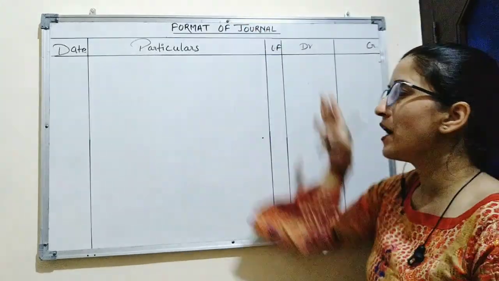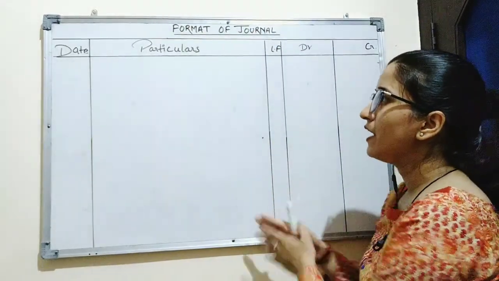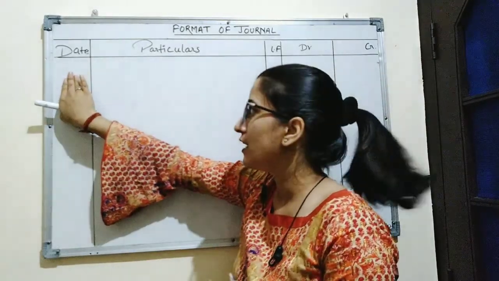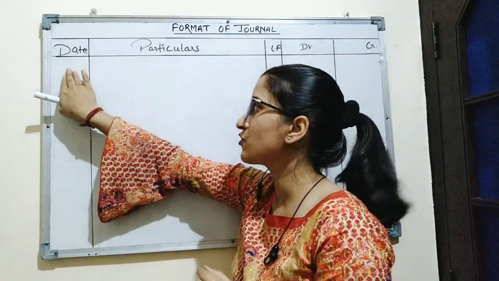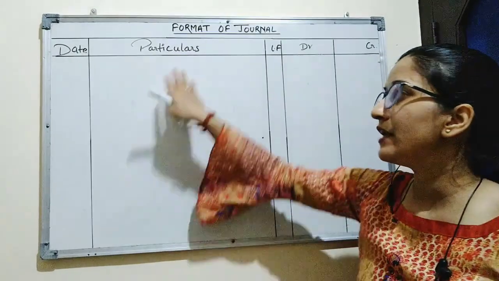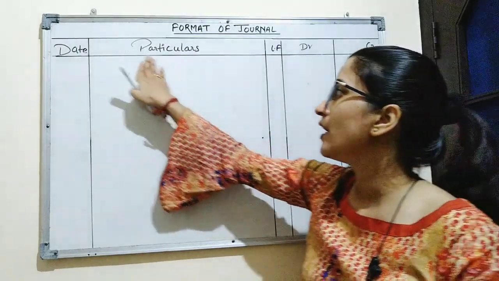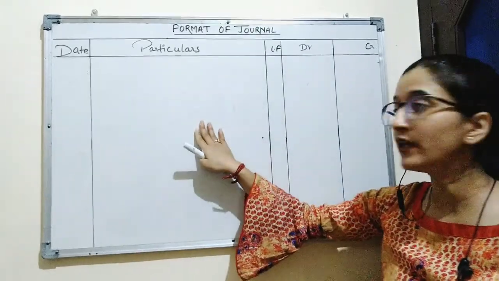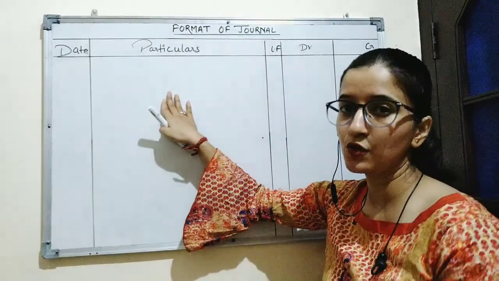Now here is the format of journal. In this format there are 5 columns. First column consists of date. Here the date of each transaction will be recorded. Next column is of particulars. In this column the entry of each transaction will be recorded, and in each entry there will be 2 accounts.